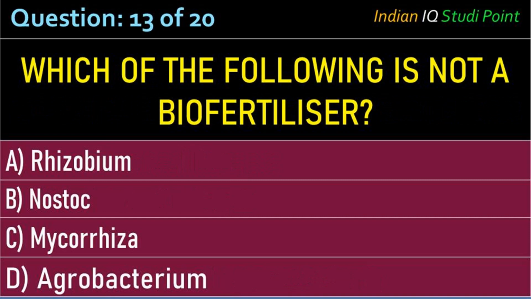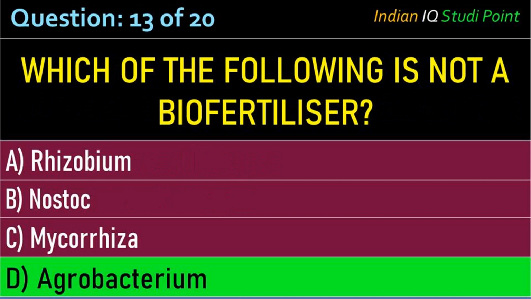Coming to the next question, which of the following is not a biofertilizer? Option A, Rhizobium; B, Nostoc; C, Mycorrhiza; D, Agrobacterium. And the correct answer is option D, Agrobacterium.